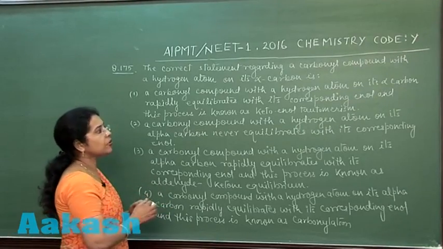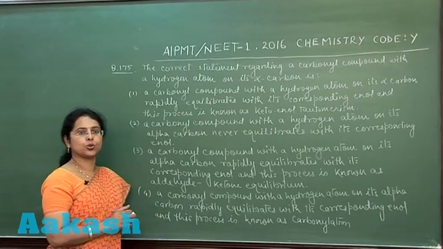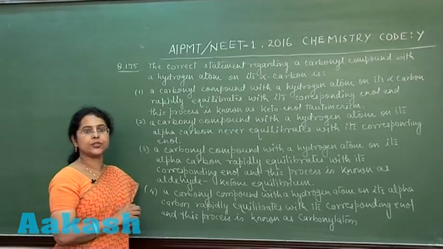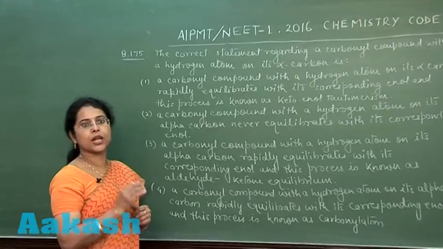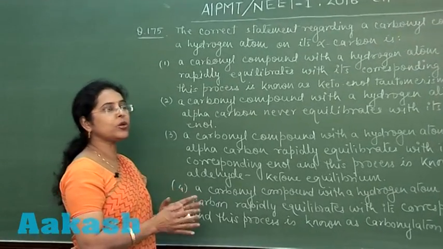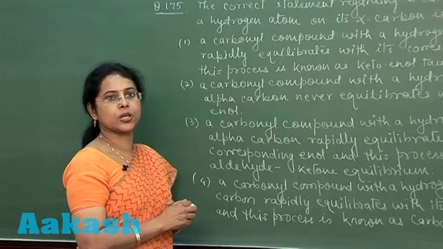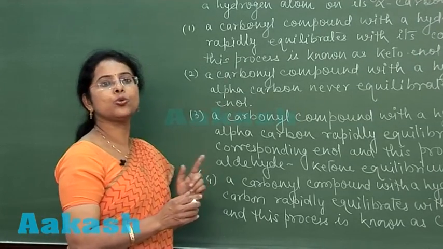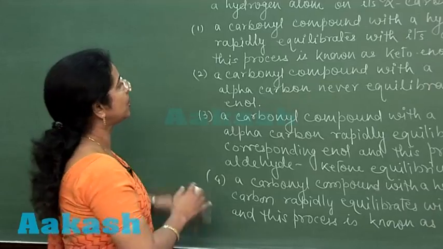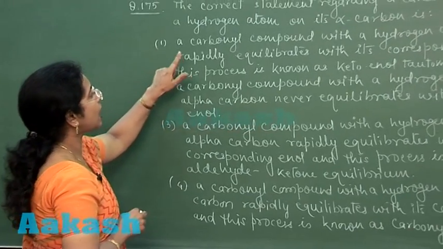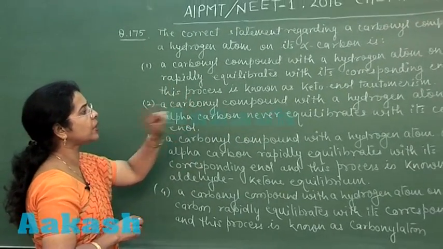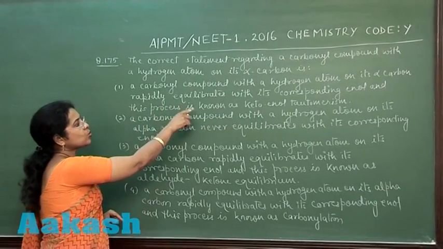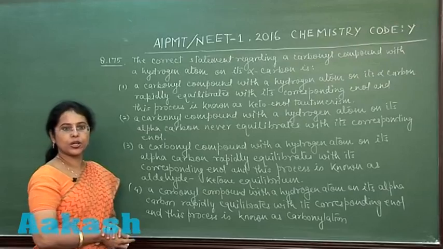Now see, if any aldehyde or ketone, it means a carbonyl compound, contains alpha hydrogen atom, then the compound can show tautomerism and this type of tautomerism is called keto-enol tautomerism. So see the first option, a carbonyl compound with a hydrogen atom on its alpha carbon rapidly equilibrates with its corresponding enol.